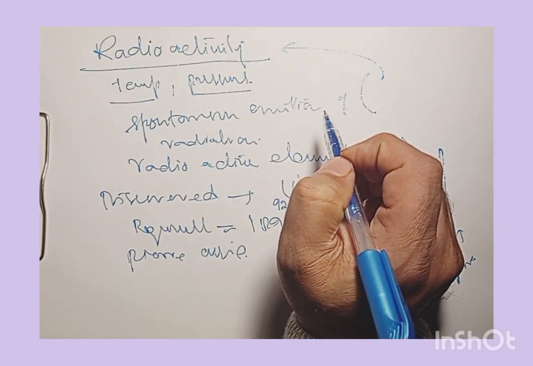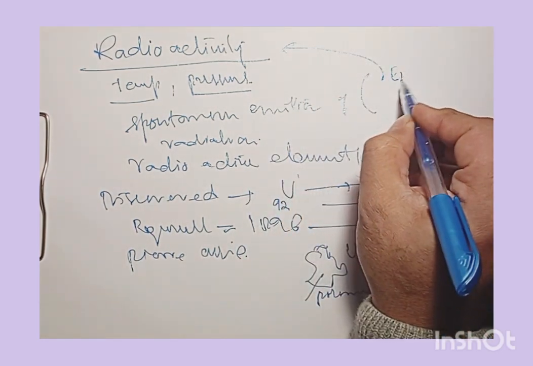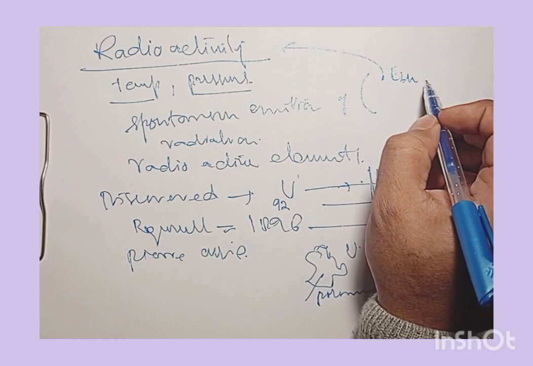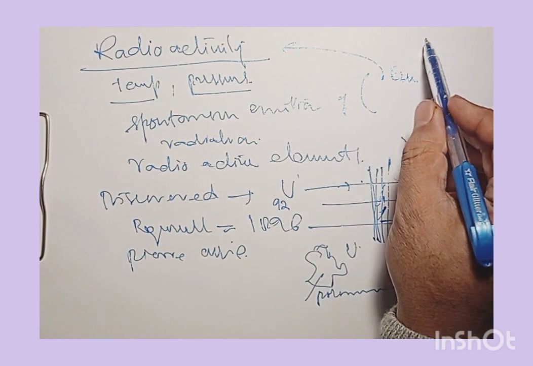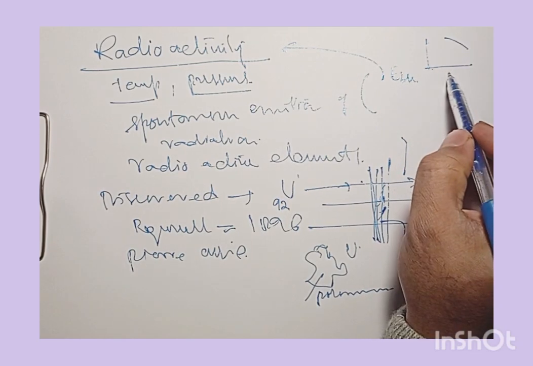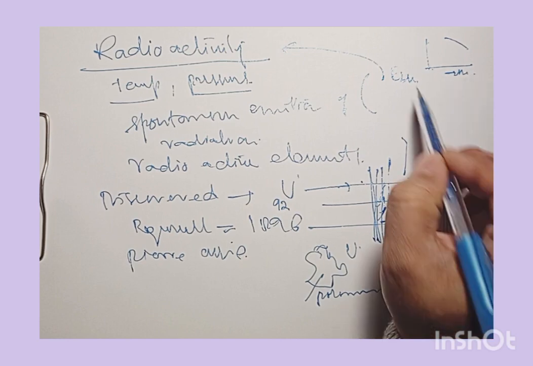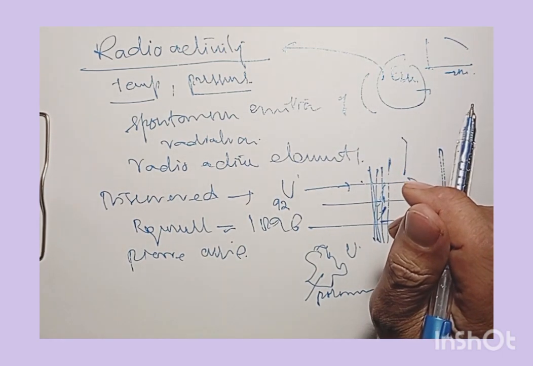The next important reason is the binding energy per nucleon that we have talked about. If we go back to the binding energy curve, it goes on decreasing with increasing mass number. So the binding energy per nucleon is less for these elements.